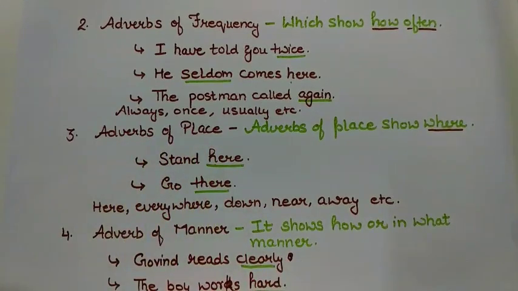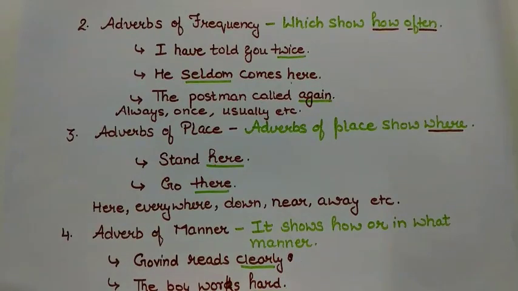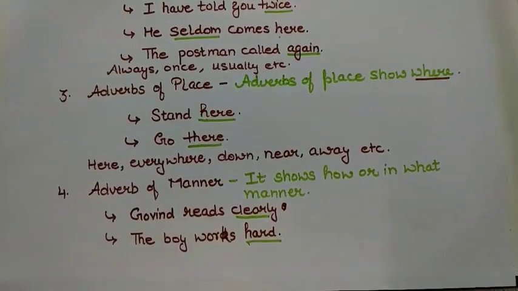After adverbs of place, the next type of adverb is adverb of manner. Adverb of manner shows how or in what manner the work is being done, or the way of doing. Like Govind reads clearly. How? Clearly. So the word clearly is showing adverb of manner.